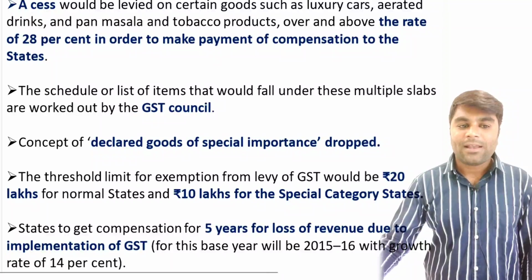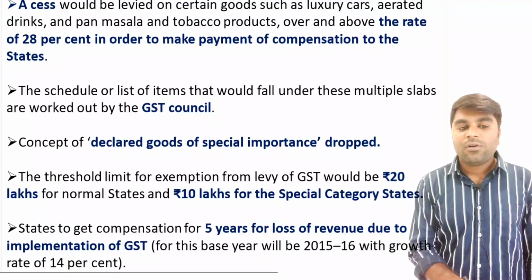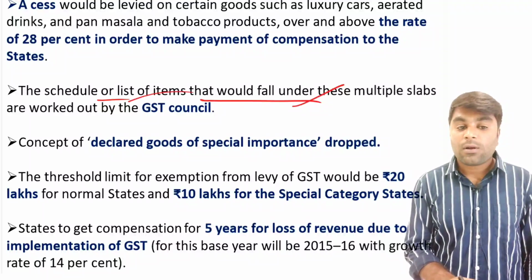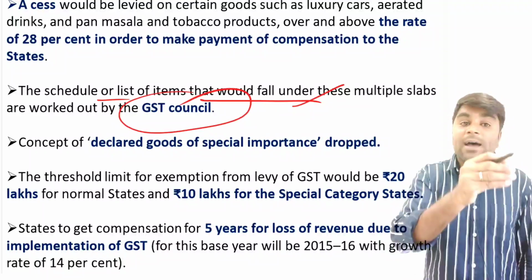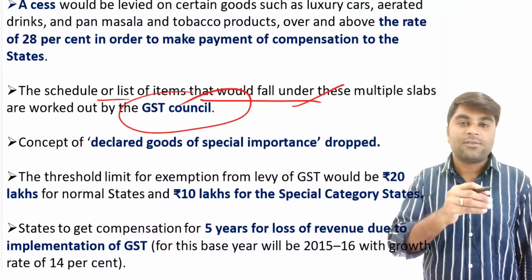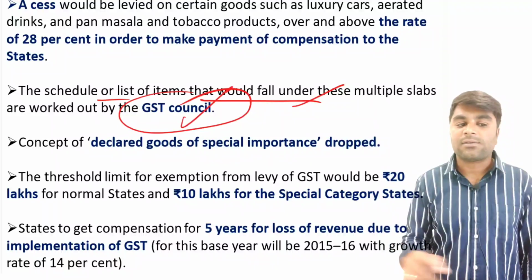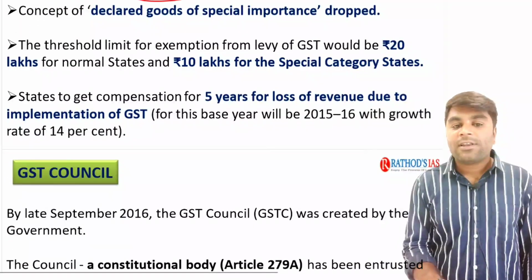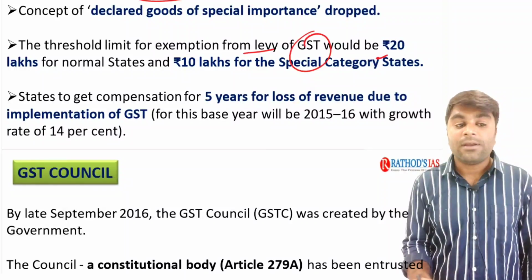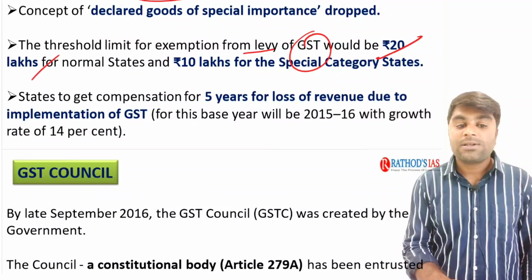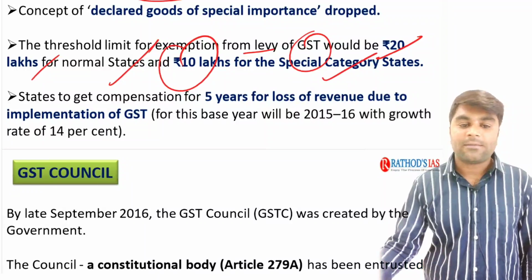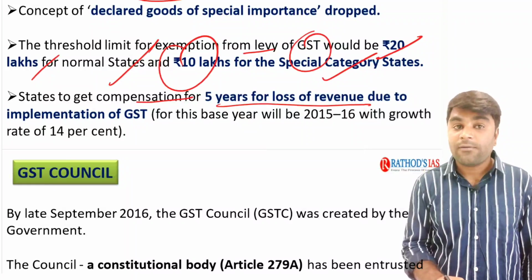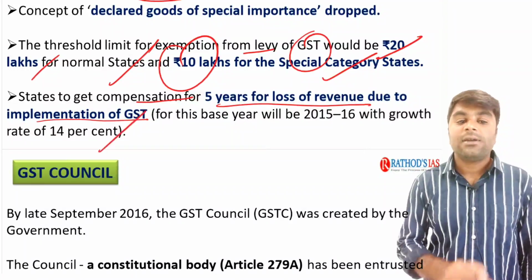See, next, the schedule or the list of the items that would fall under these multiple slabs is worked out by the GST Council. Which good falls under which slab of 5%, 12%, 18% of the GST will be worked out by the GST Council, right? Next, see, the threshold limit for exemption from the levy of GST would be 20 lakh for any business in the normal states and 10 lakh in the special category states. See, the states are also going to get compensation for 5 years for loss of revenue due to the implementation of the GST, right?